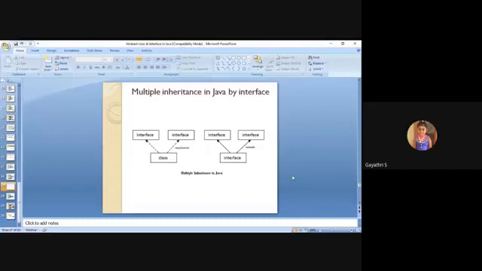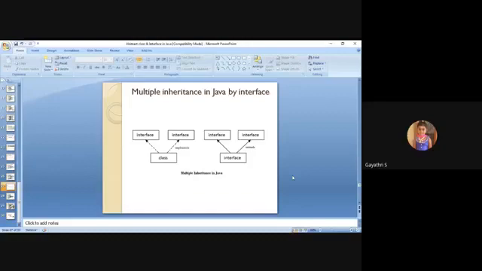Next, how can you achieve multiple inheritance in Java? By interface only. See the diagram. A class can implement more than one interface at the same time, that is, one interface, comma, one more interface.